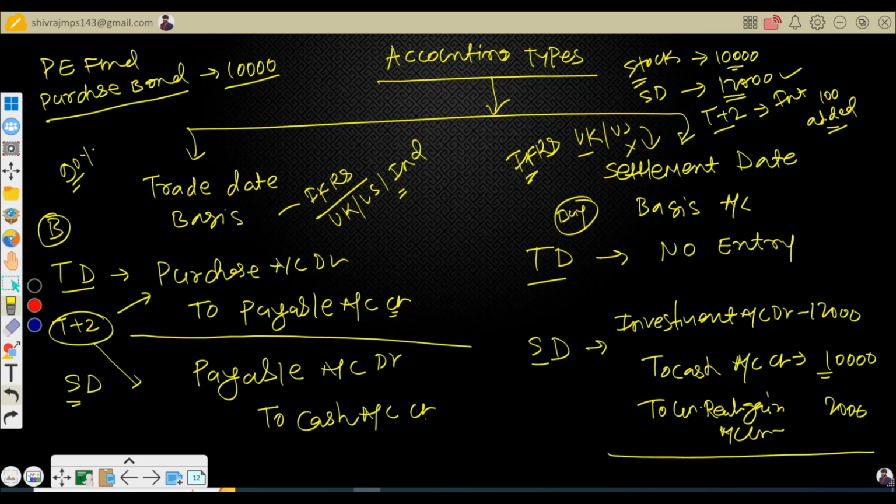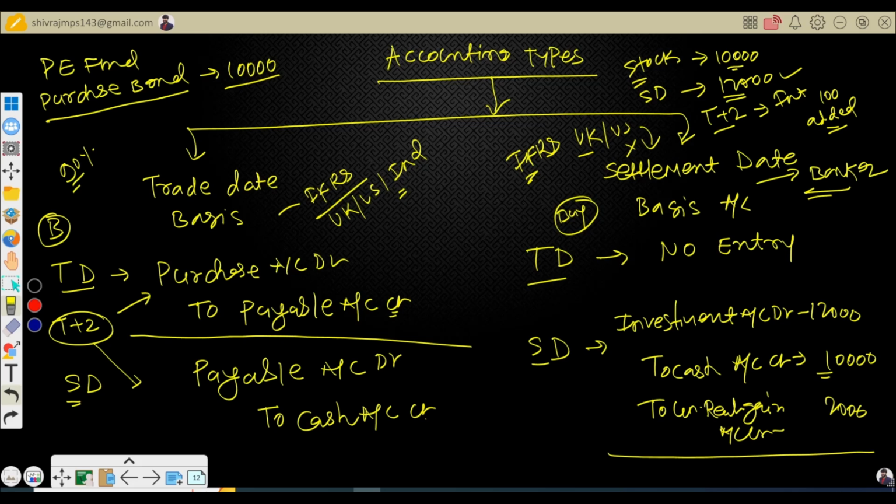But let me tell you the secret. If the custodian is doing accounting for them, then they'll follow trade date. But if the custodian is providing bank statement facility or bank account facility to the client, then the custodian, or even the bank, will refer to settlement date basis accounting.